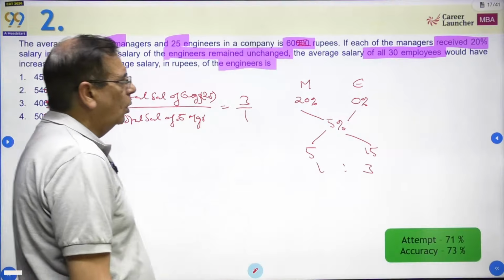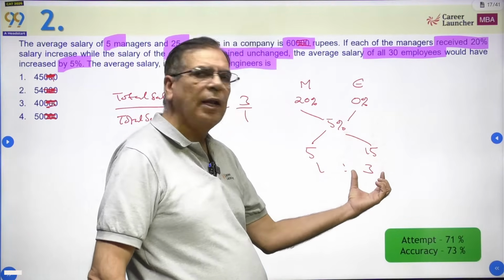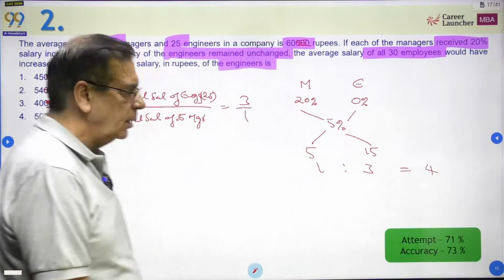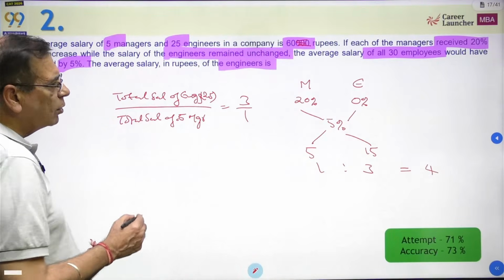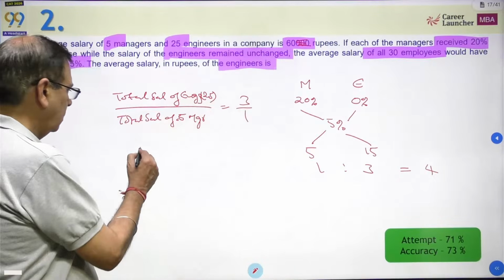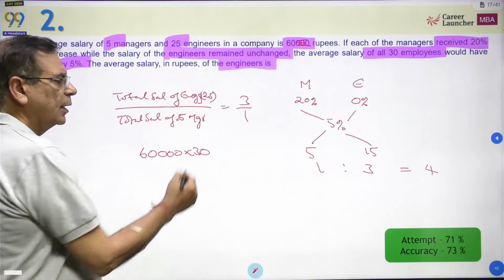So अगर managers की total salary 1 rupee है, तो engineers की total salary is 3 rupees. That means the total salary will be 4 rupees. Now, what is the total salary of all of them? 60,000 into 30. This is the total salary.